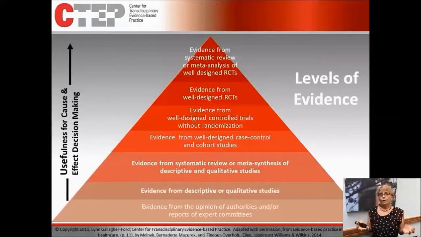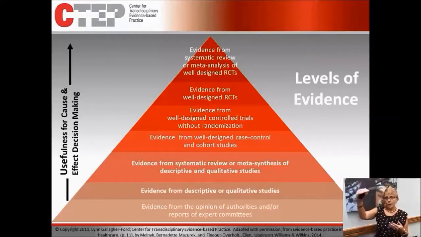So when we have one randomized controlled trial that's really well done, that's wonderful, but when you have a systematic review or a meta-analysis of a whole bunch of well-designed RCTs, then you have even higher level evidence. So that's why that type of literature, if you find an article that's a systematic review or a meta-analysis of randomized controlled trials, that's level 1 evidence. That's why it's at the top of the pyramid, top of the hierarchy.